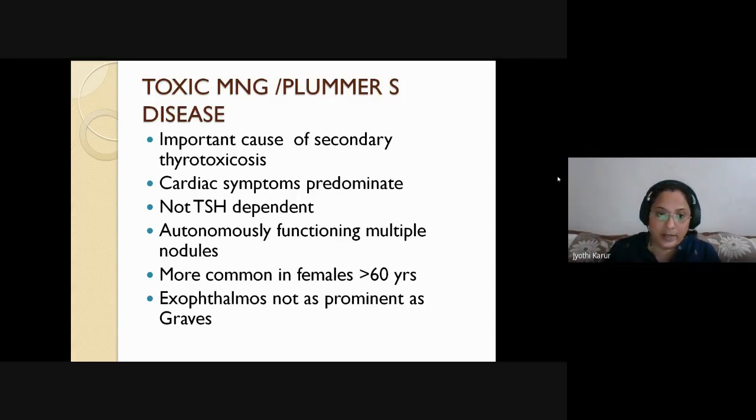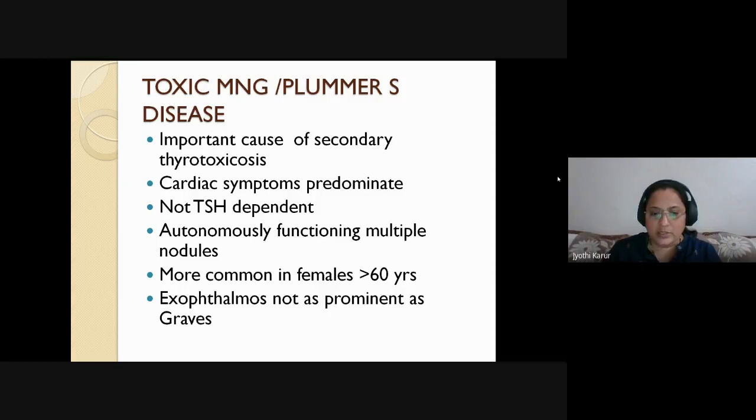In Graves', the neurological symptoms predominate. Here the cardiac symptoms will predominate, and they are absolutely not TSH dependent. They are not going to listen to the higher authority, that is TSH. So there are multiple nodules. They have declared their independence, and autonomously each small nodule has started secreting excessive thyroid hormones. It is most commonly seen in long-standing goiters, usually in elderly women.